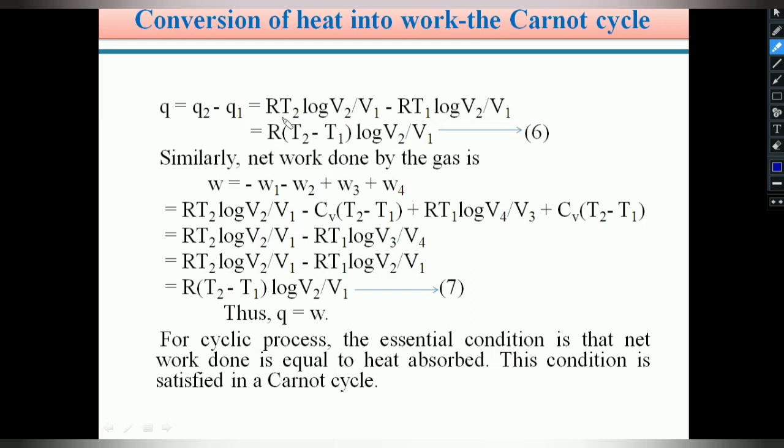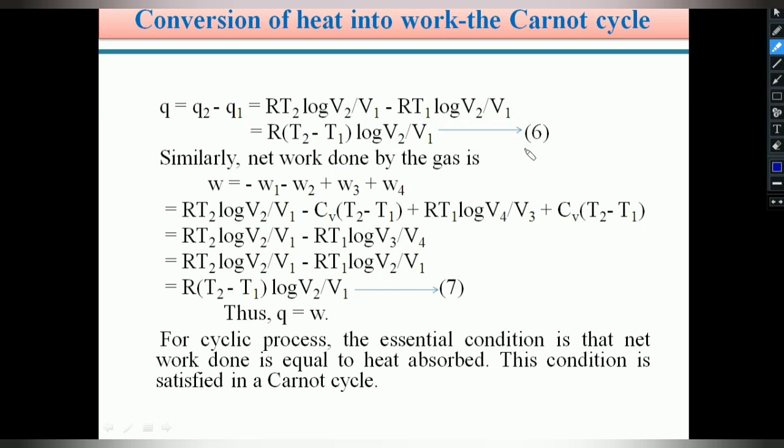Here T2 is there, here T1 is there, and log V2 by V1 is common in both relations. Therefore, we can take R and log V2 by V1 common, and the relation becomes R into (T2 minus T1) into log V2 by V1. Let this equation be numbered as 6.